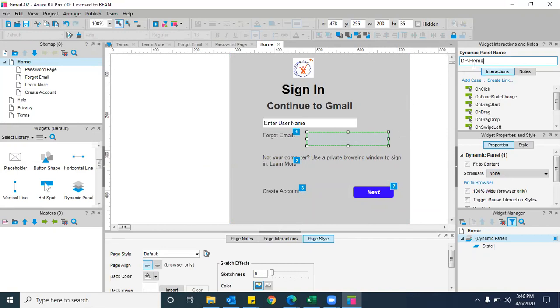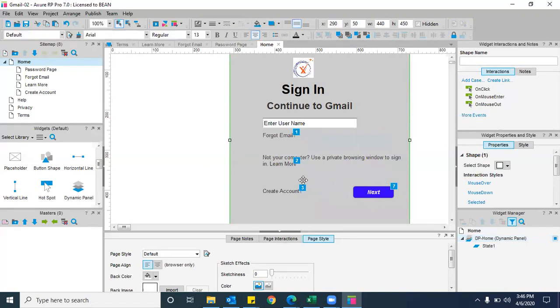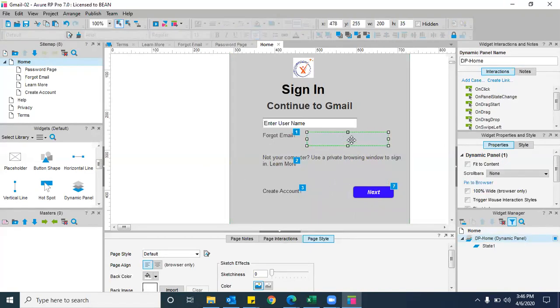Right? I kept a DP home because this is the home page dynamic panel, right? I took a dynamic panel because I need to display these error messages dynamically at runtime. Do remember, that's the reason I took a dynamic panel, to keep those error messages. And in a few scenarios, when you have the username and the password on the same page, if you enter an invalid username and a valid password, you'll get an error message only for the invalid username. If both are incorrect, invalid credentials. We can display multiple error messages in a few scenarios.